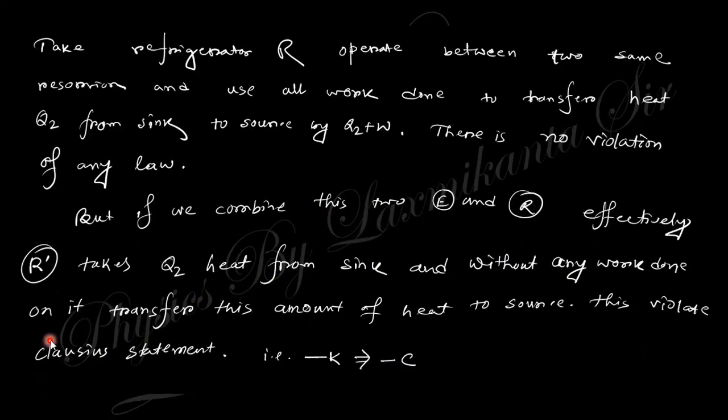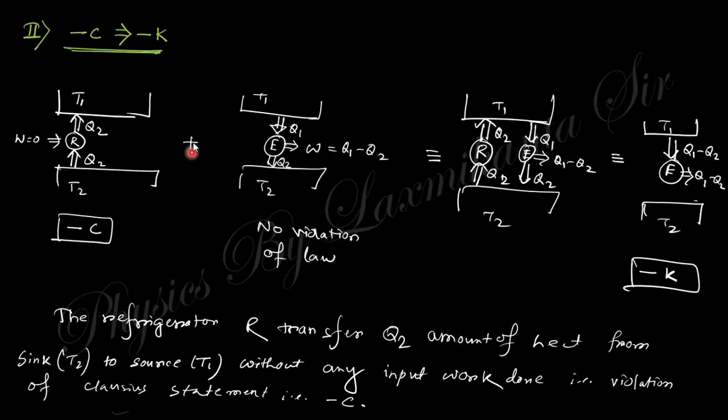Similarly, this is written here. You can just look at this note. Similarly, for minus C implies minus K: minus C means from the sink, this is the sink and this is the source, it takes Q2 amount of heat and rejects it towards the source, and there is no violation.